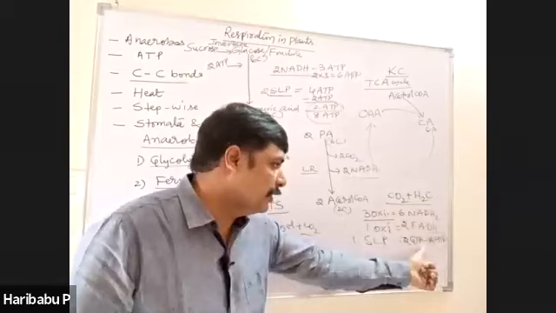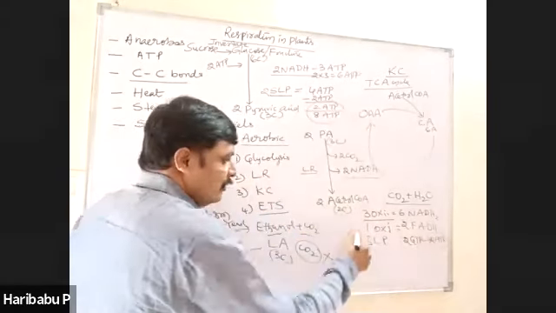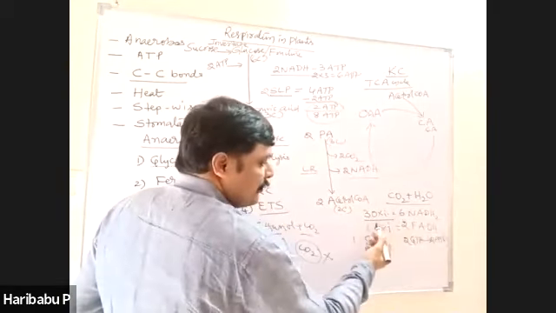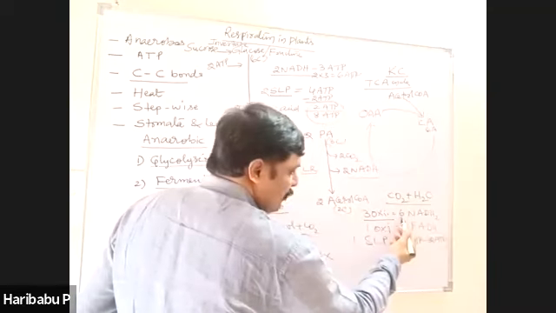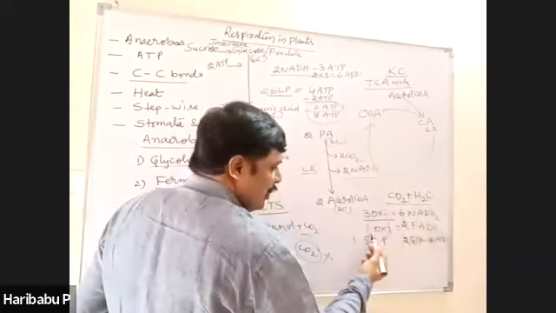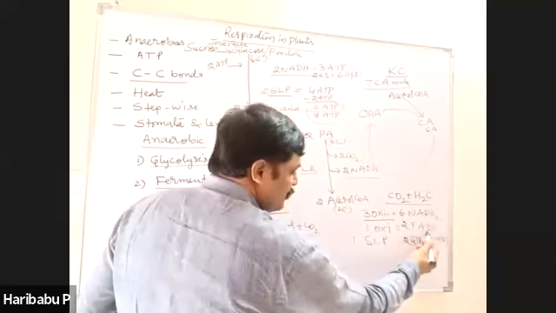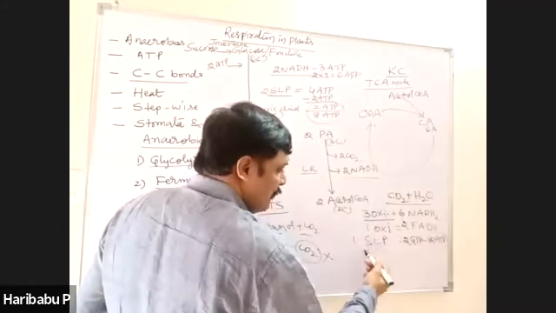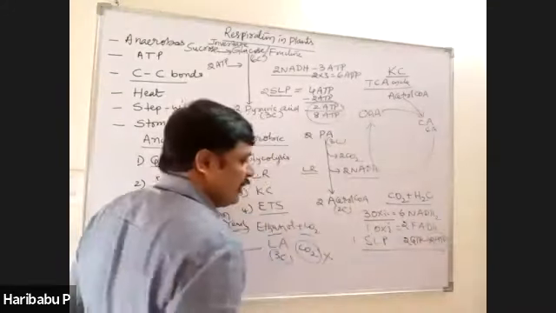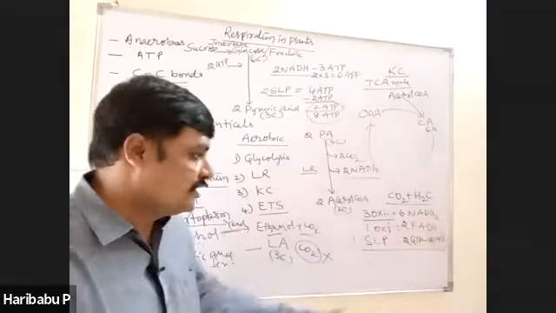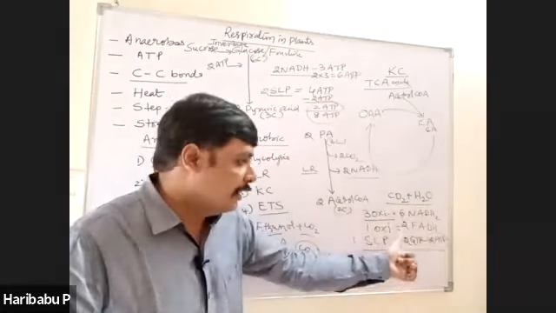So directly, how many ATP are generated? 2 ATP. Along with that here, 3 oxidations resulting in the formation of 6 NADH, 1 oxidation, 2 FADH2 are generated. Along with that, directly 2 GTP are produced. And that is directly utilized.